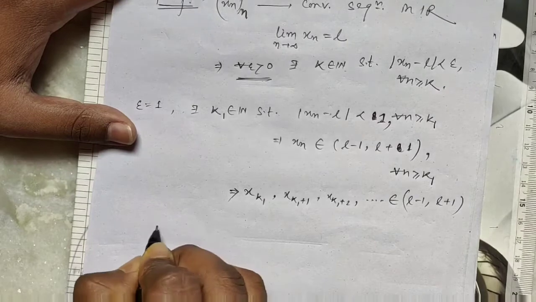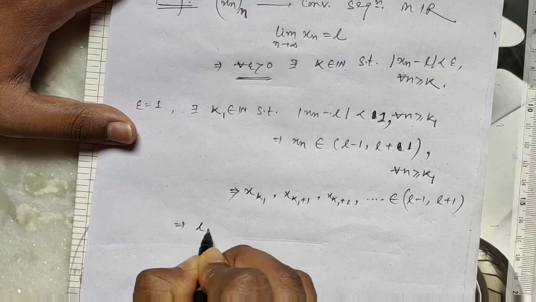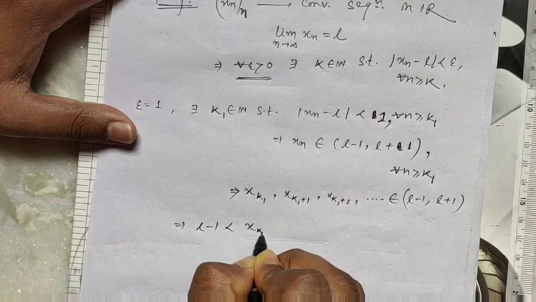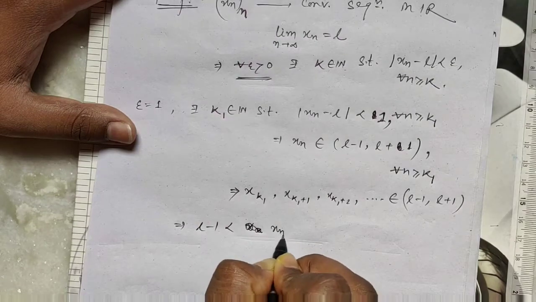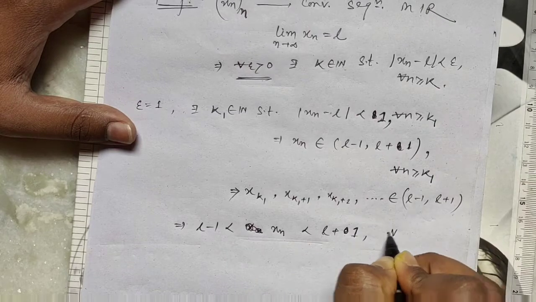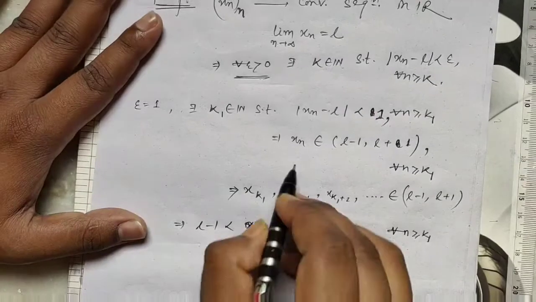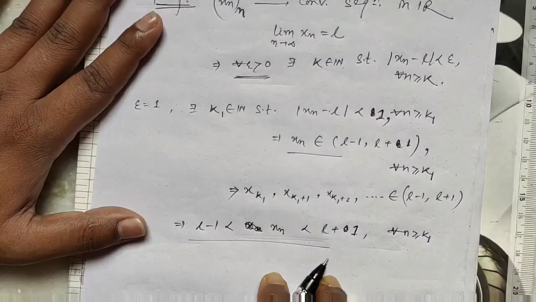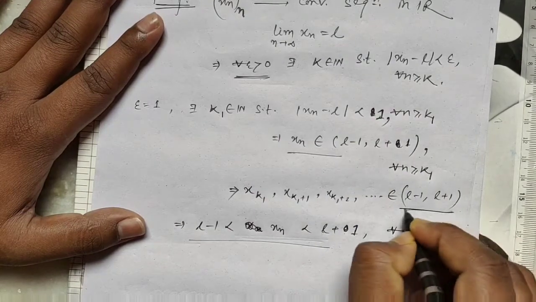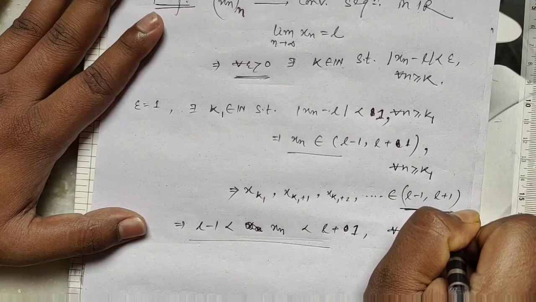So we say this implies L minus 1 is less than xn, which is less than L plus 1, for all n greater than or equal to k1. Okay, so outside of this interval there are a finite number of elements.